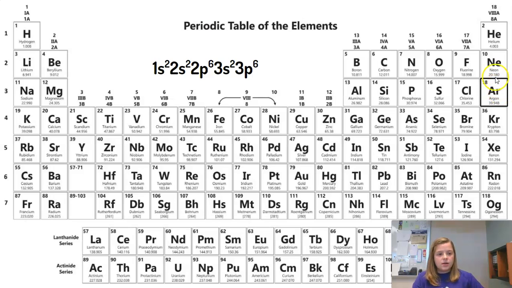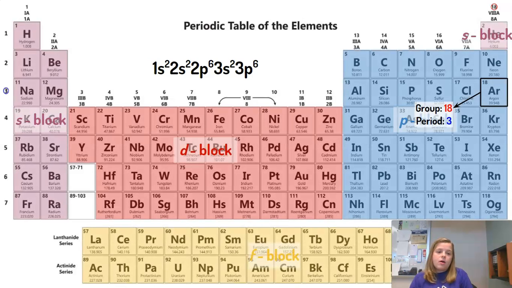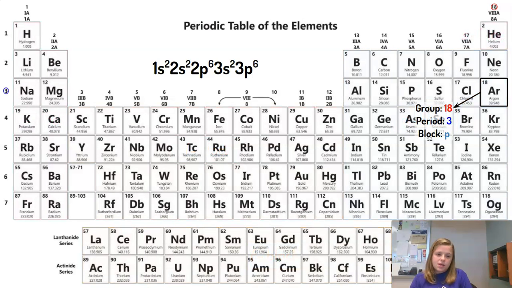That is argon. It looks like argon is in column 18, so argon's in group 18. It's also in row 3, so argon has a period of 3. And argon is also in the p block, so its block is p. So it's kind of a lot of review that we've done a couple times already, but just solidifying that information.